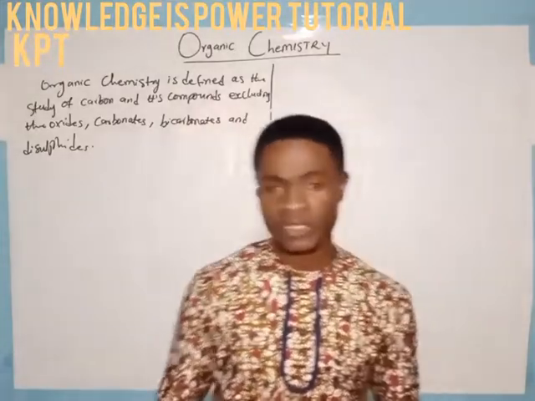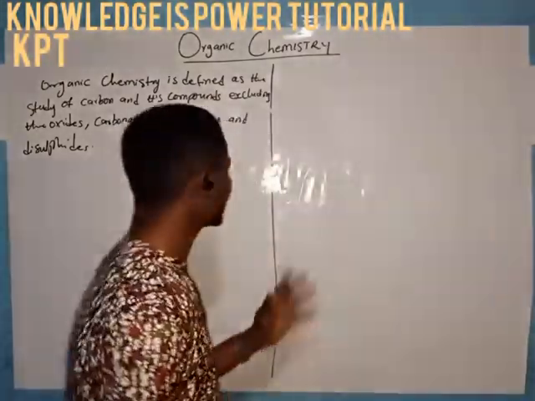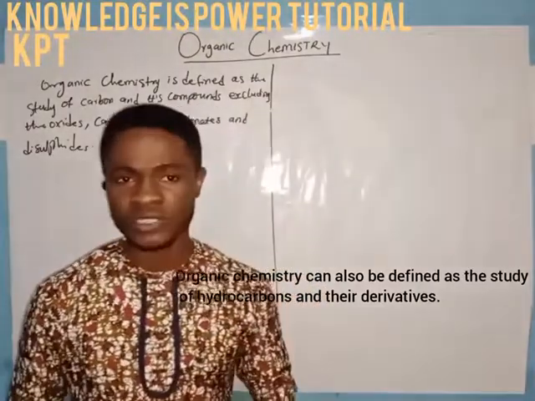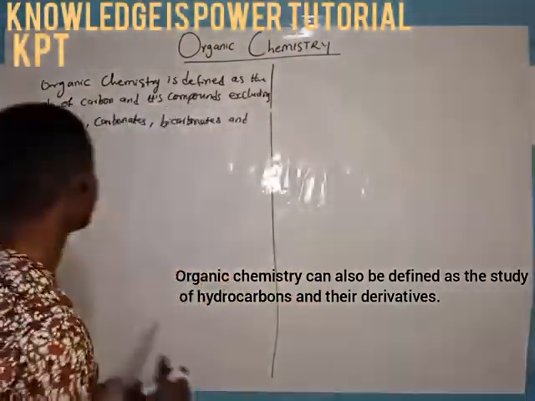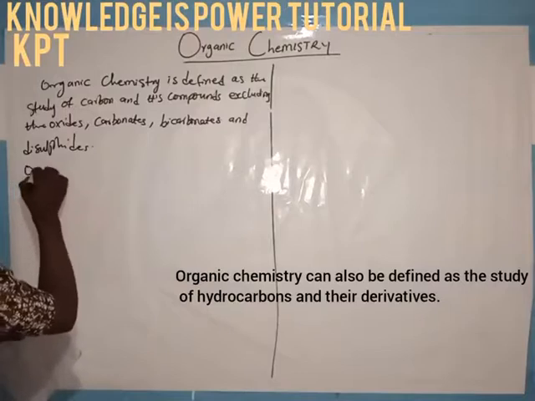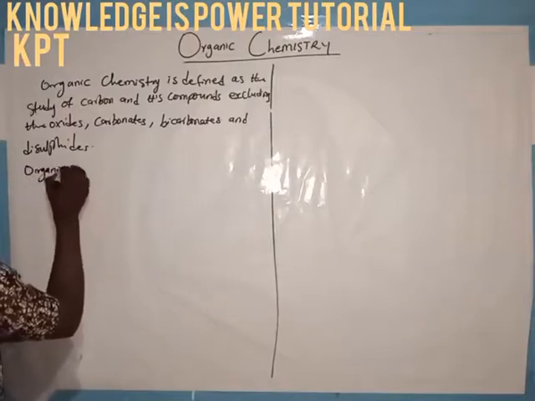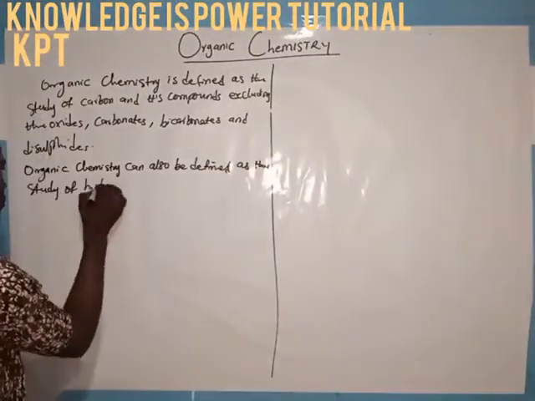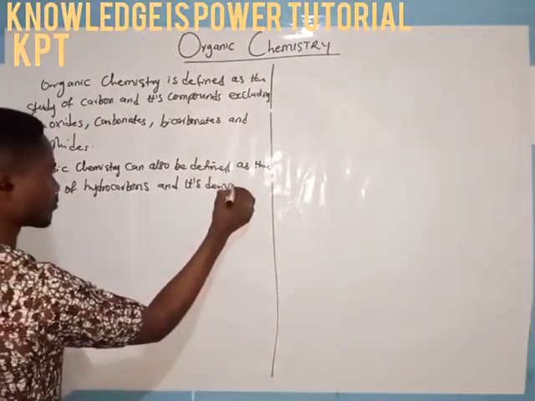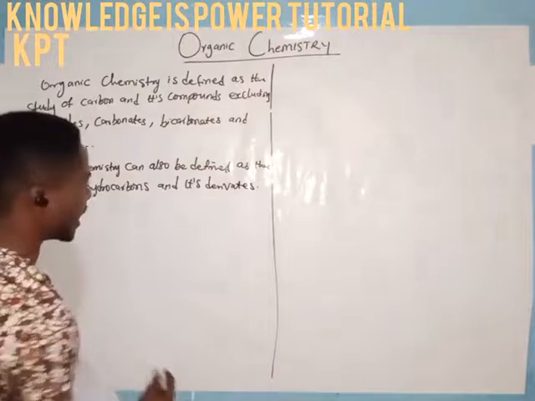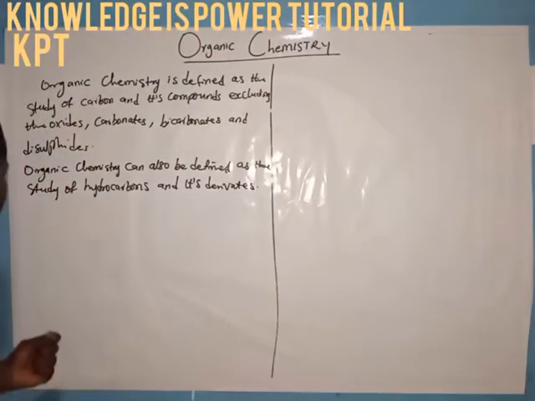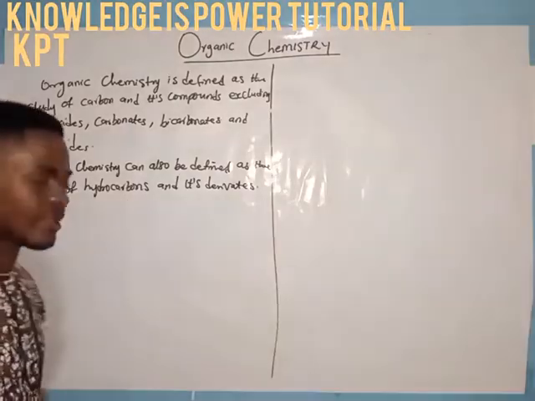Very, very important. Another important definition is that organic chemistry is the study of hydrocarbons and their derivatives.